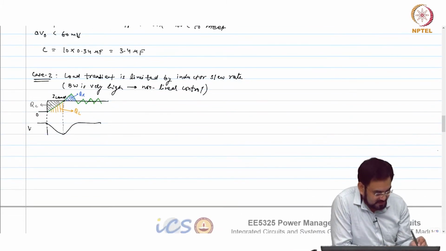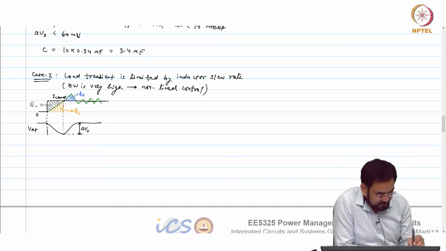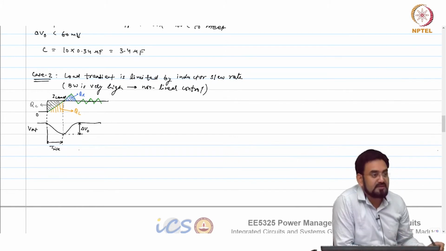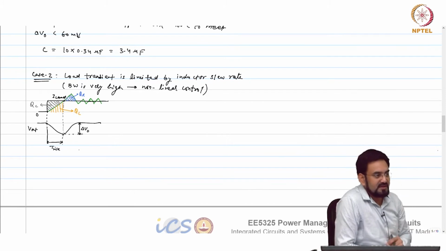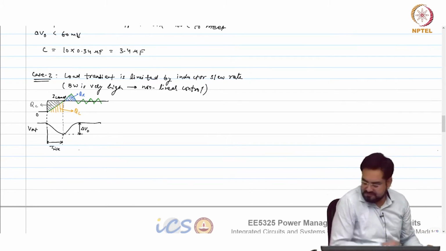This is your V out. And let us say this is your T rise, which means the rise time of the inductor until this crossover point.